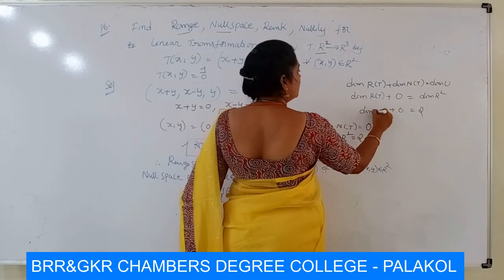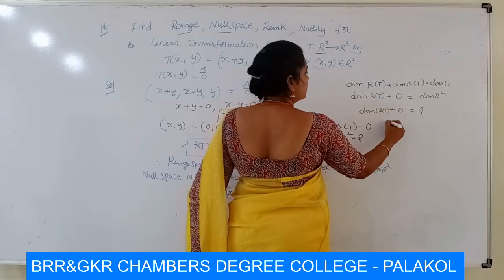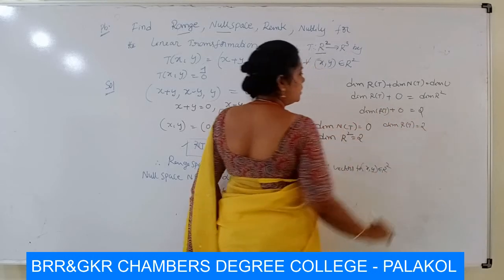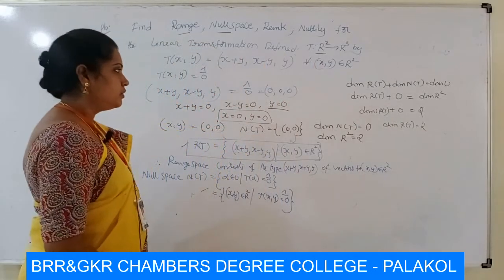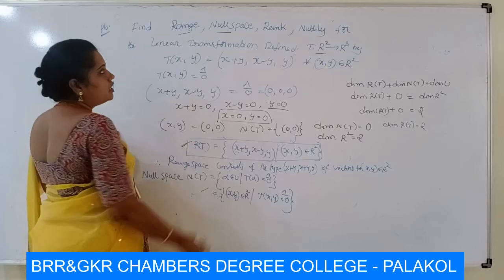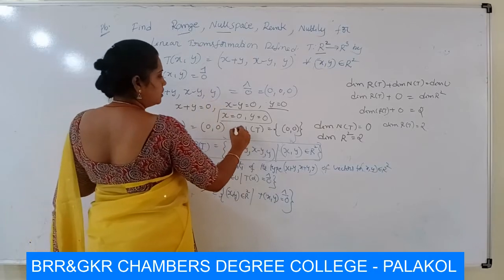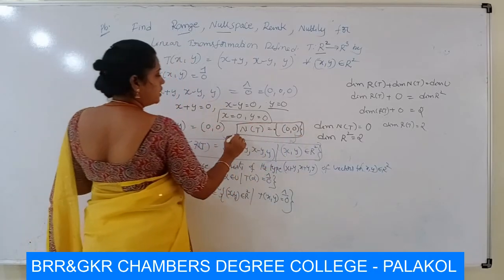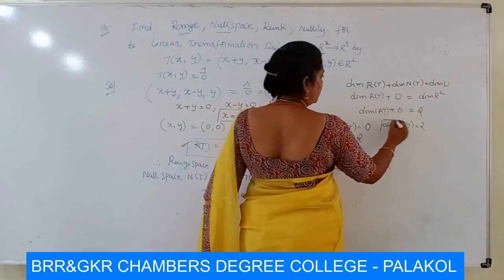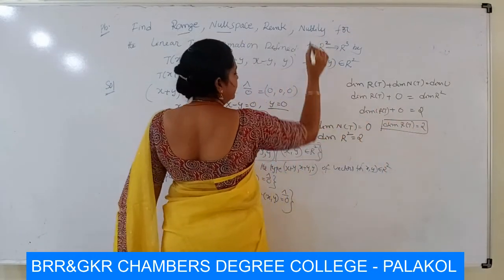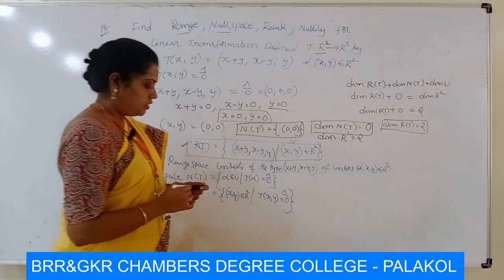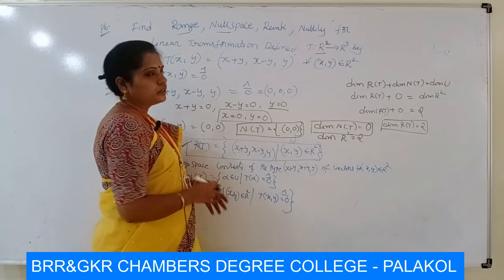So dimension R of T is 2, by using the rank nullity theorem. So the range space is this one, the null space is this one, the rank, dimension of R of T, is 2, and the nullity, dimension of N of T, is 0. This is the problem. Thank you.